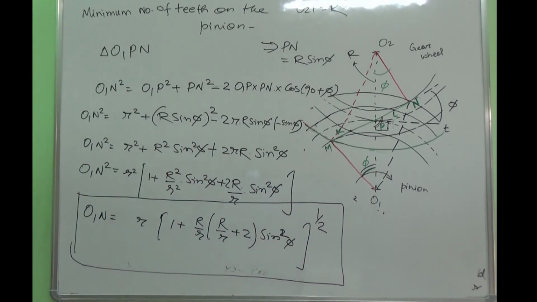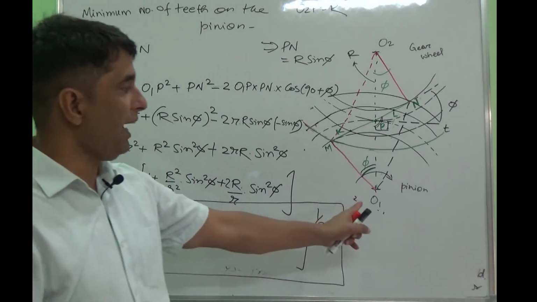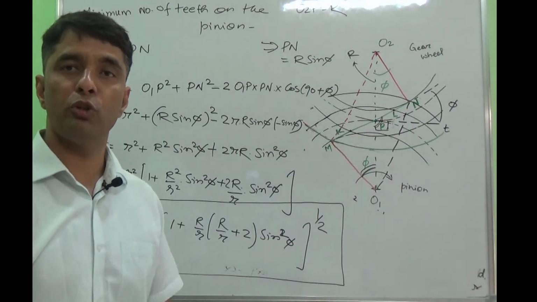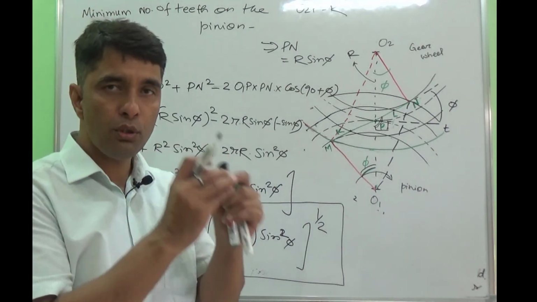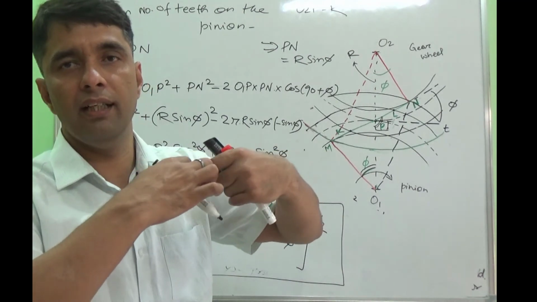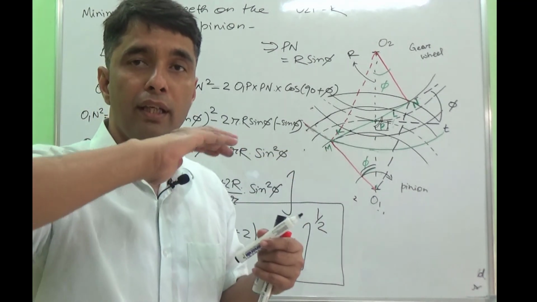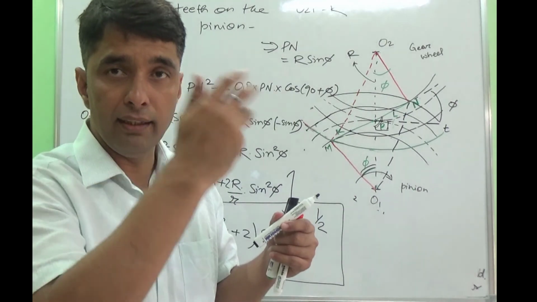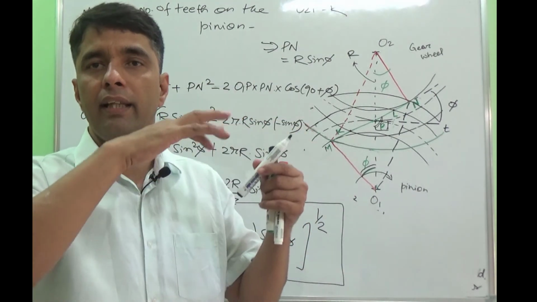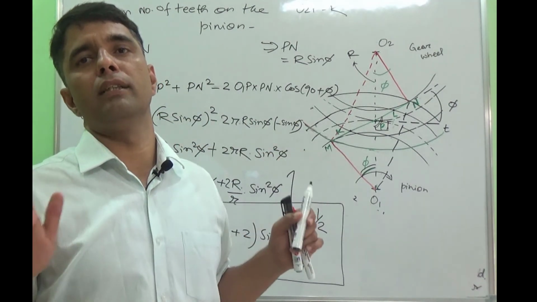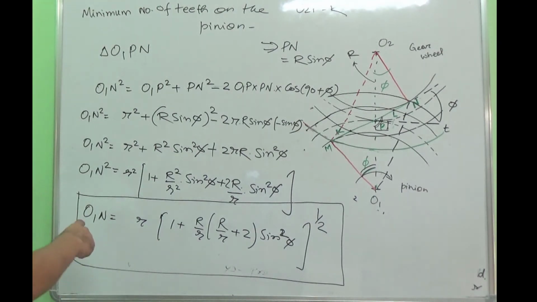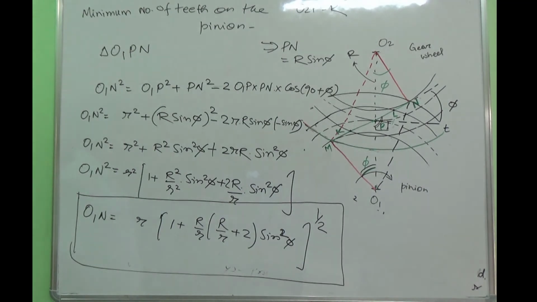O1N is the maximum addendum circle radius which is possible without causing any damage, and you can ensure that the two mating gears are mating at the involute, or mating at the tangency to the base circles, and their profiles are involute profiles, so there is no problem as far as the interference is concerned. So O1N equals so and so.